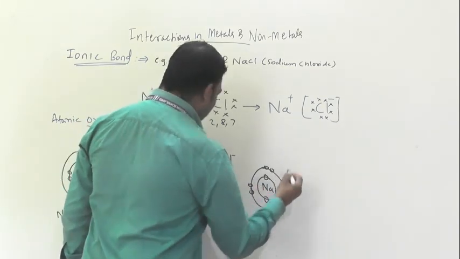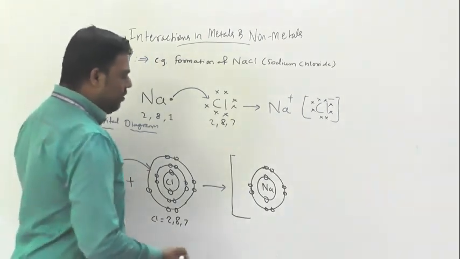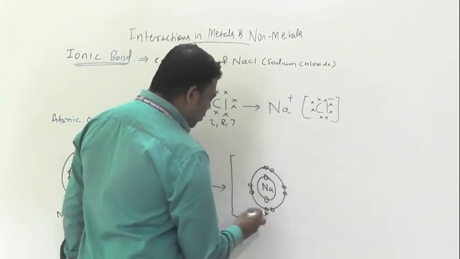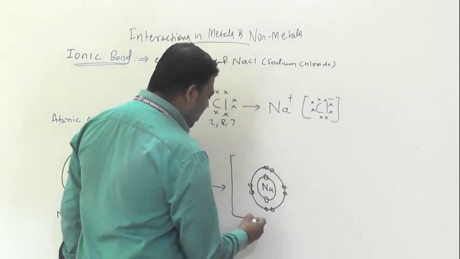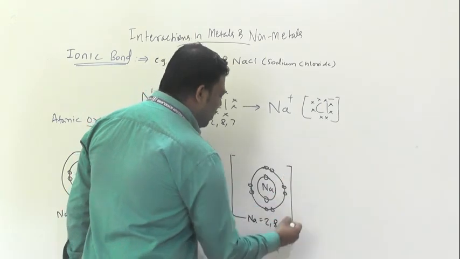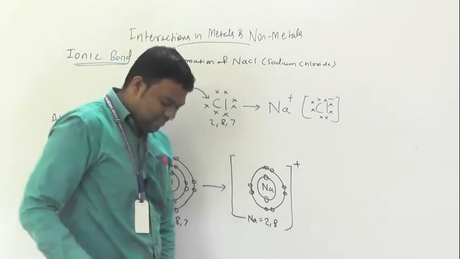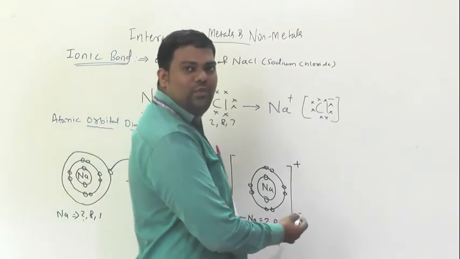Do I write a third shell here? No, because the electron is already shifted. So sodium acquires a stable electronic configuration, 2, 8, and Na becomes Na+.